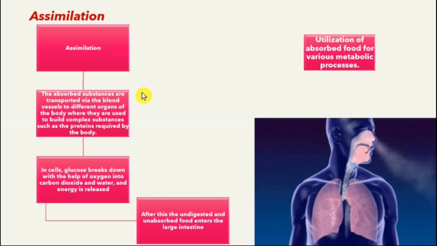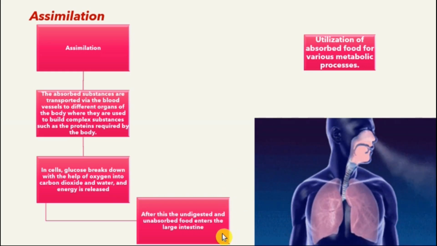Alright, now the absorbed substances are transported through the blood vessels to the different organs of the body. So from the small intestine, the villi absorb, and the absorbed substances are transported via the blood vessels to different organs of the body, and there they are used to build complex substances such as proteins which are required by the body. In cells, the glucose breaks down with the help of oxygen into carbon dioxide and water, and the energy is released. This is known as respiration. So basically, we can sum up that utilization of absorbed food for various metabolic processes is assimilation.